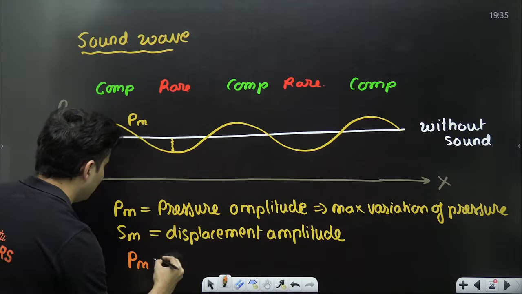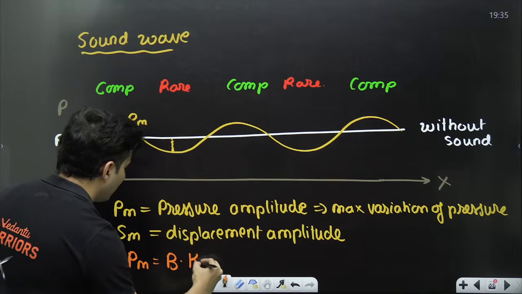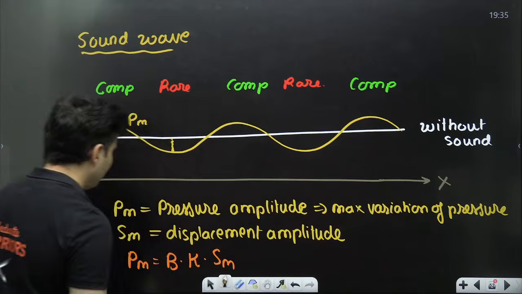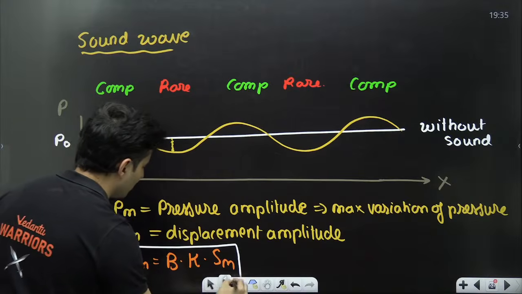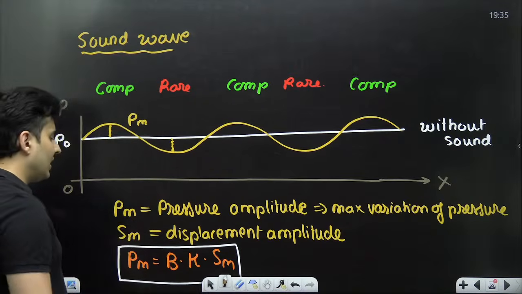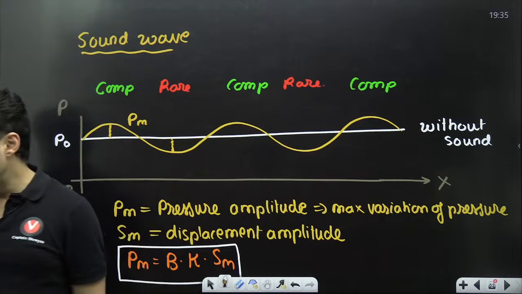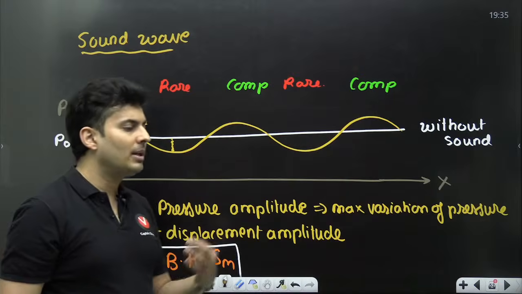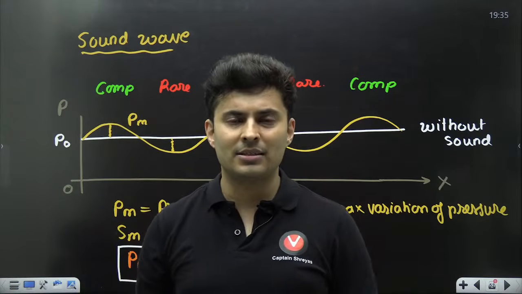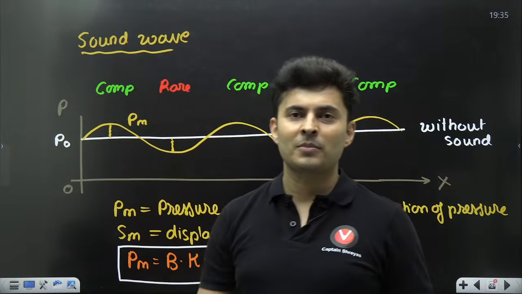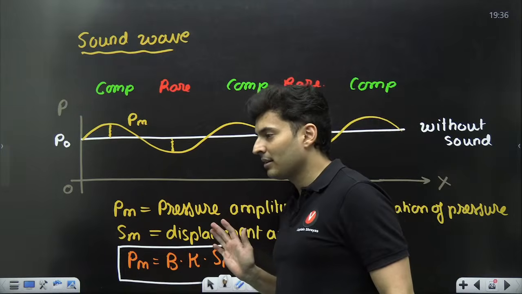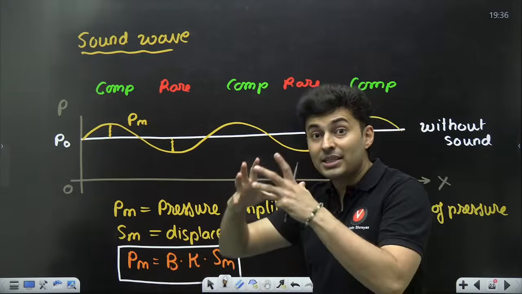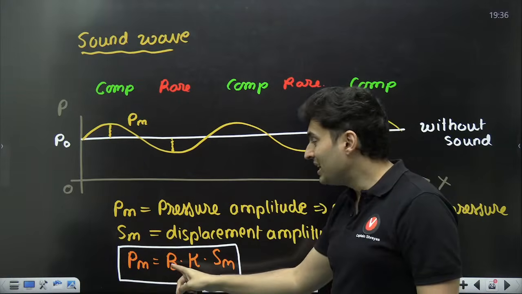The pressure amplitude is bulk modulus into angular wave number into SM. In NCERT, you may not find it, but earlier it used to be there. Some questions used to be there. So I'm just giving that to you as bonus. PM is BKSM. Very easy to remember. Just say it. PM is BKSM. Prime Minister is BKSM. That's all. As simple as that. Understood? PM is maximum pressure amplitude. B is bulk modulus.